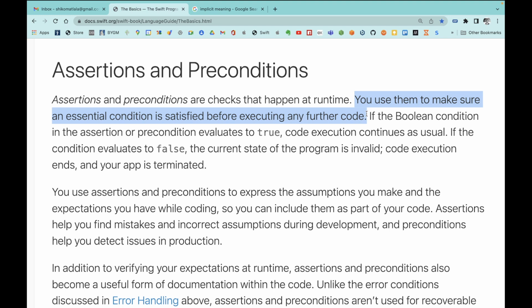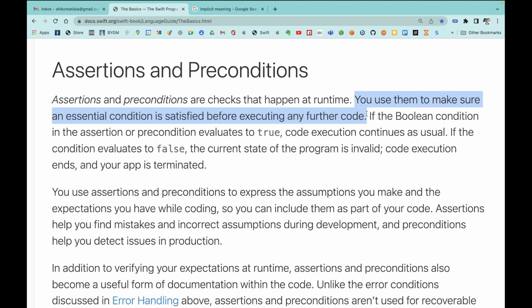Okay, let's see. If the Boolean condition in the assertion or precondition evaluates to true, the code execution continues as usual. If the condition evaluates to false, the current state of the program is invalid. Code execution ends and your app is terminated.